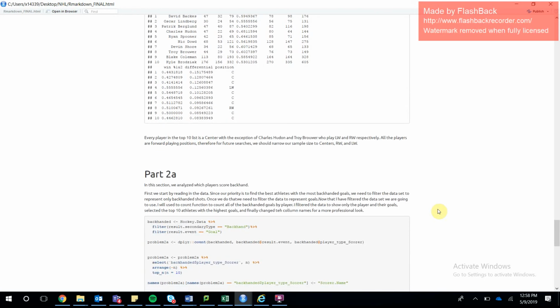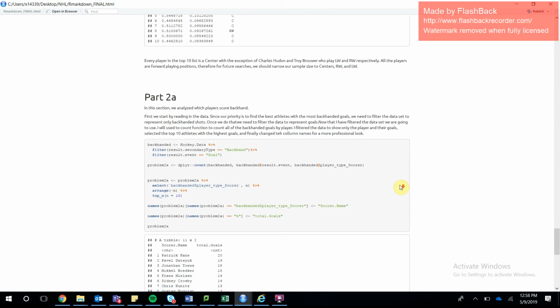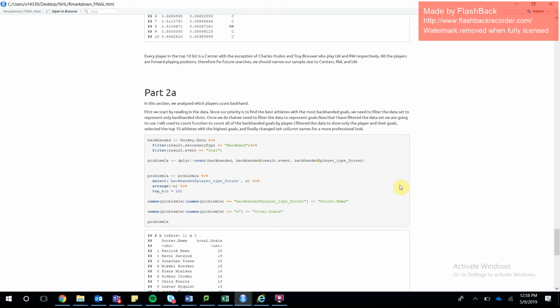So for problem 2, they're actually relatively easy, but I'll just start with the first one for now. What we want to look at is players that score the most backhanded goals in a season. So what we did is we read in the hockey data, and we filtered by result event, which is specifically just the goals within the season, and that gives us all the goals in a data frame. And then we also did a filter with result secondary type, which is backhand. So this new backhanded data frame is going to give us all the backhanded goals in the data frame.